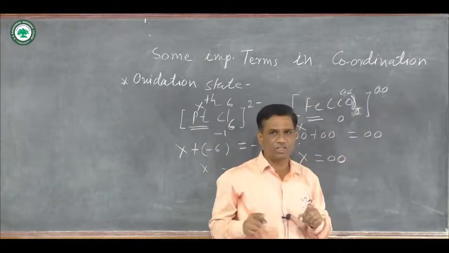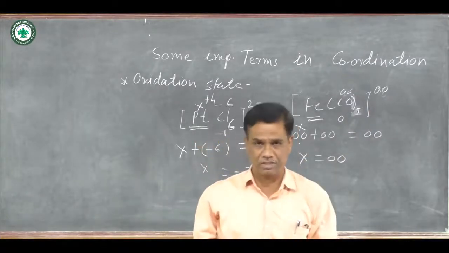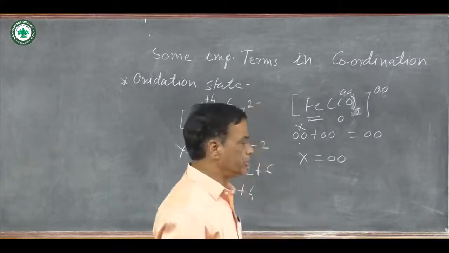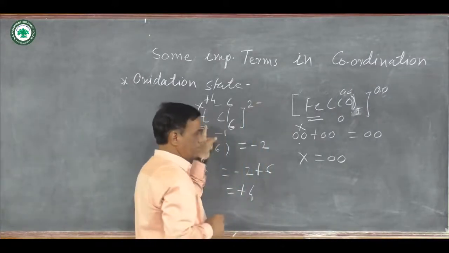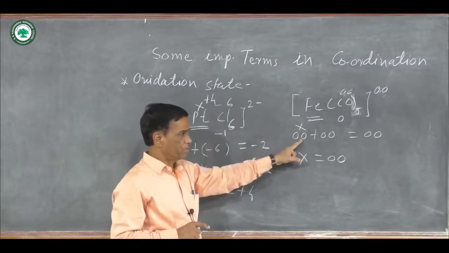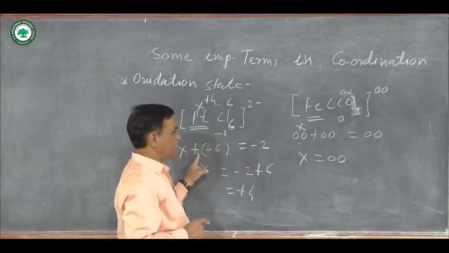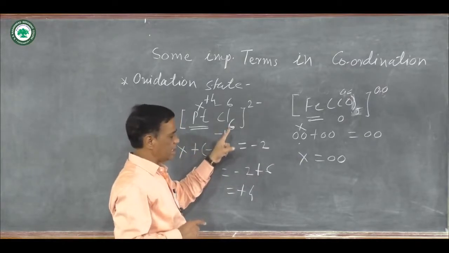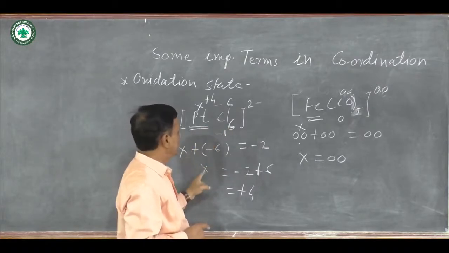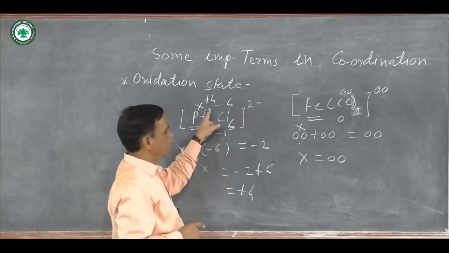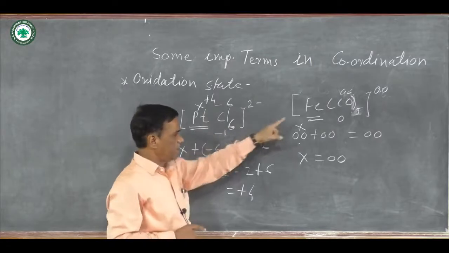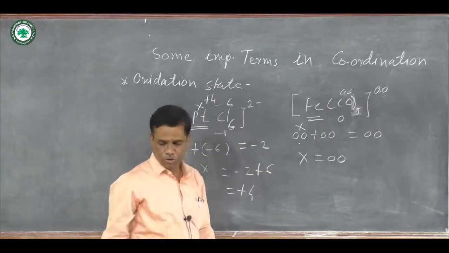Oxidation state is the numerical charge on the central metal atom or ion, and it is determined by the algebraic sum, meaning the charge on that complex or complex compound plus, on the left hand side, whatever ligands are attached and their charges. Suppose the central metal is assumed as X, then X is equal to +4, and +4 is the charge present on platinum in PtCl6, and in iron the charge is equal to 0.